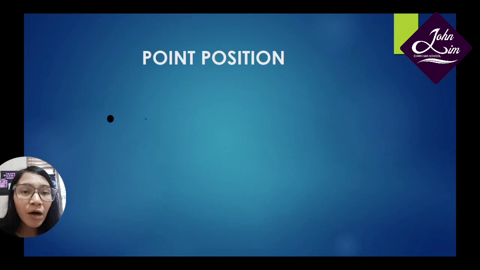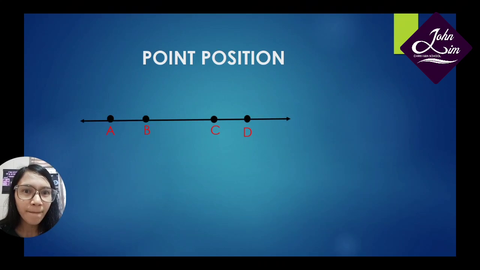Now I have made 4 points here, and I will label them as point A, point B, point C, and then point D. Now I want to connect them with a line like this. Actually they are on the same line.